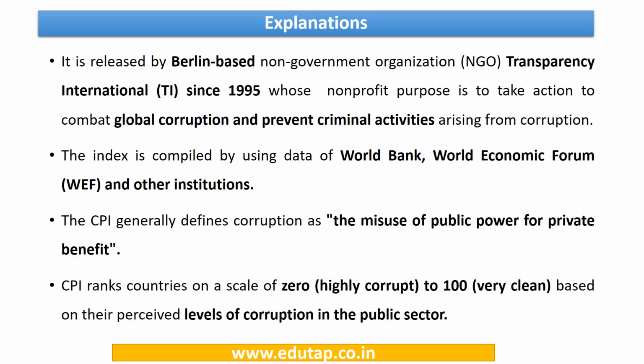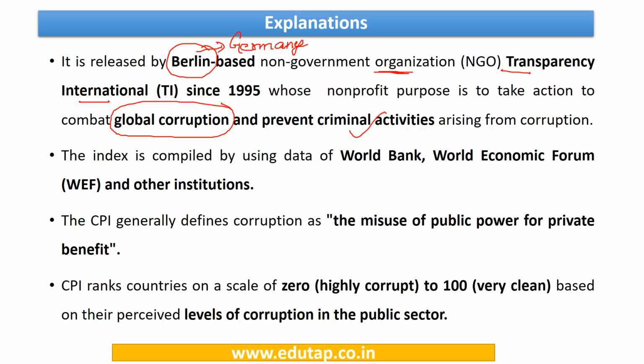Let's see some important points with regard to this index. Transparency International, which releases this index, is based in Berlin, Germany. It is an NGO, and its purpose is to combat global corruption and prevent criminal activities which arise from corruption.